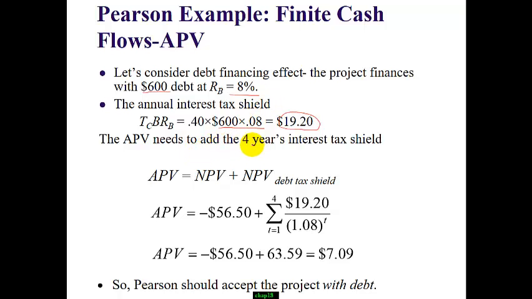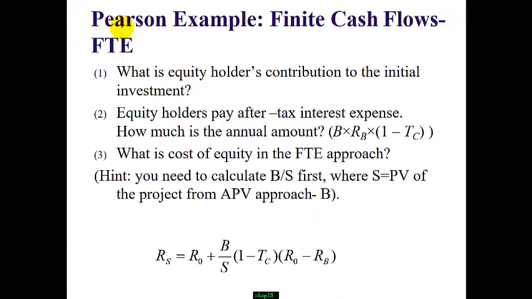So now how much is the 4-year value impact? We will use the annuity approach, the 4 years of the 19.2, discounted at 8%. Remember this, we don't use R sub 0. We will use the cost of debt to discount the annual interest tax shield. Put them together, we got this. According to APV, this project will bring in $7.9 to this company.